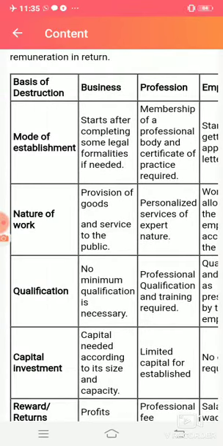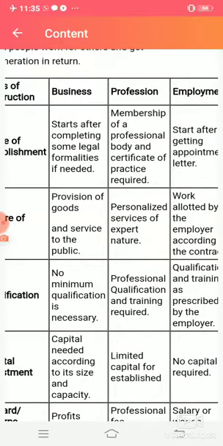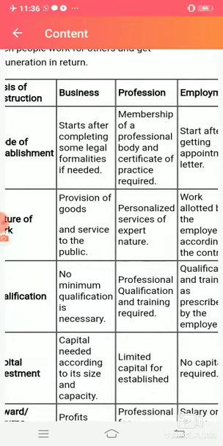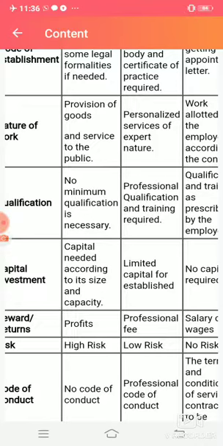Now, next is the nature of work. What nature does a business have? Business has a nature of provision of goods and services to the public. It means business exchanges goods and services with the public. Profession is a personalized service of an expert nature, where we get expert advice from an expert of that particular field. And employment means work allotted by the employer according to the contract. Whatever is mentioned in the appointment contract, according to that only the employer will allot work to the employee.